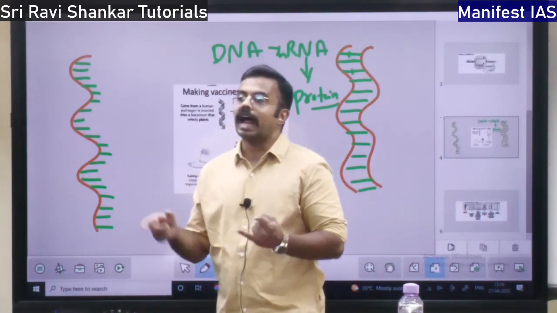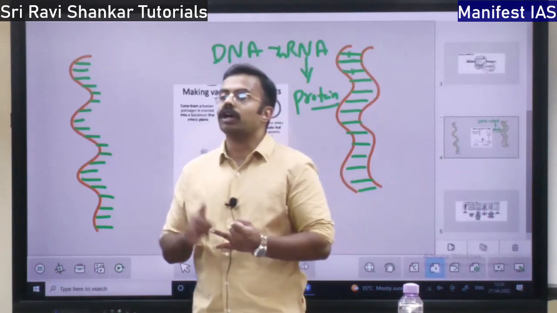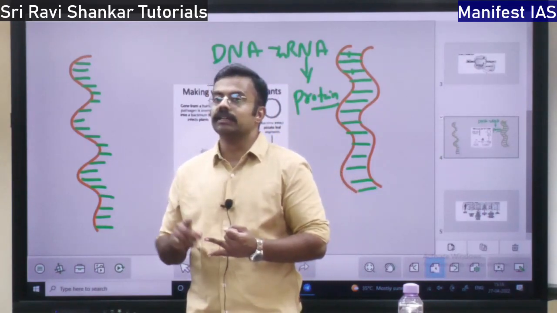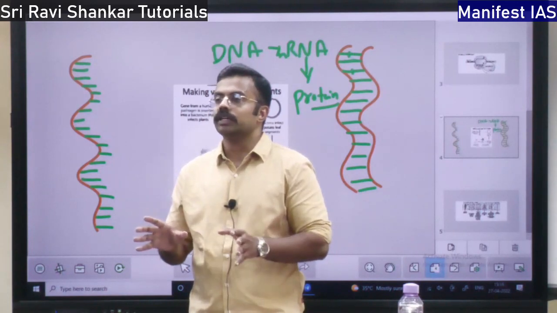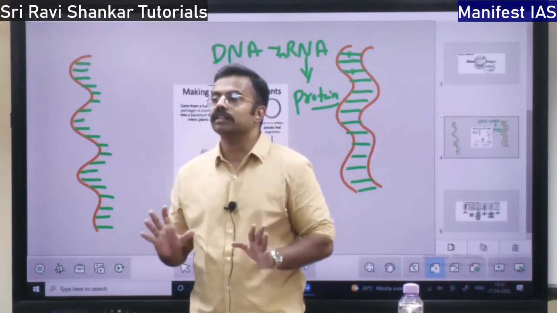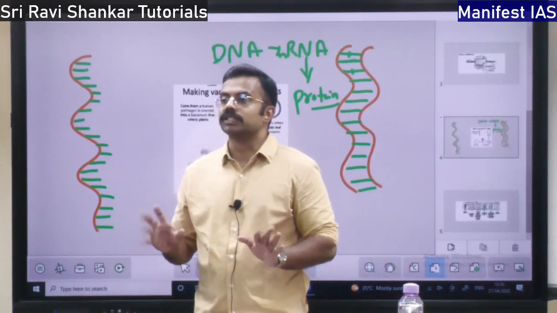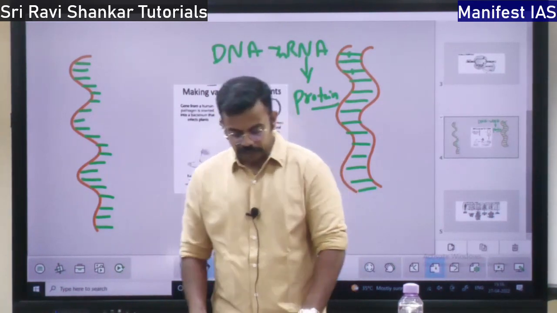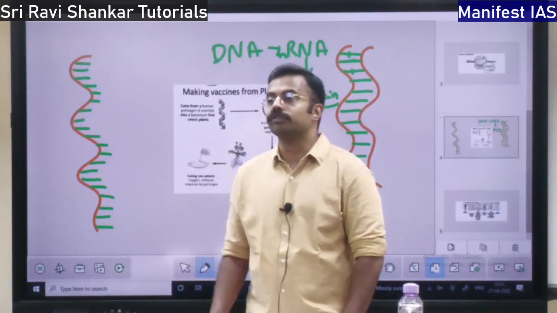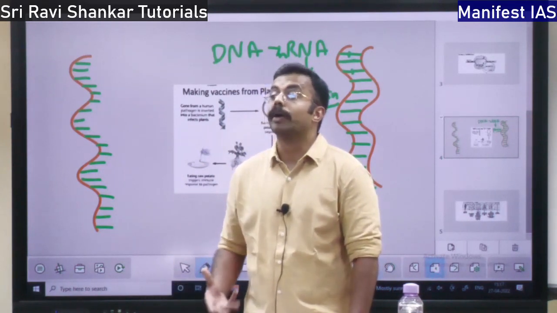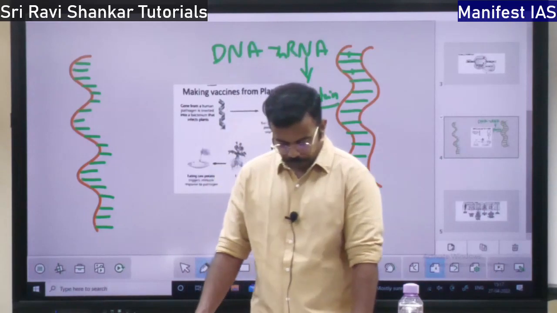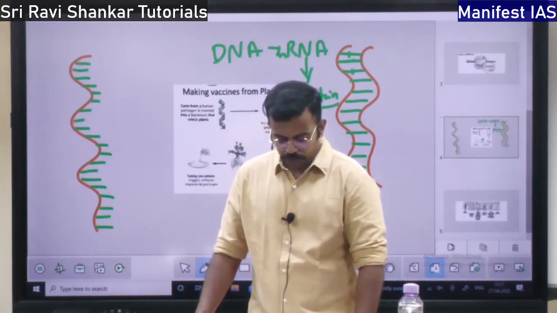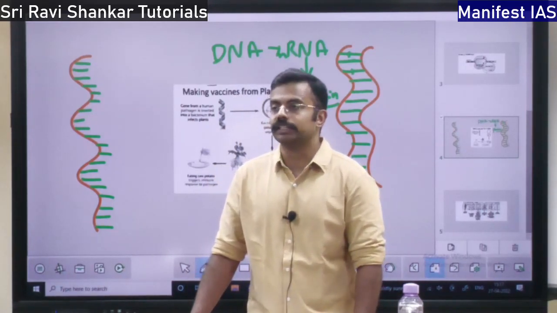Fortified wheat means add iron and all other nutrition, iron, zinc, magnesium, whatever is needed, add it to the food grains and give it under PDS. So that is food fortification. So for that addition of nutrients, what is needed? Biotechnology is needed, right? So then where else can biotechnology be used?